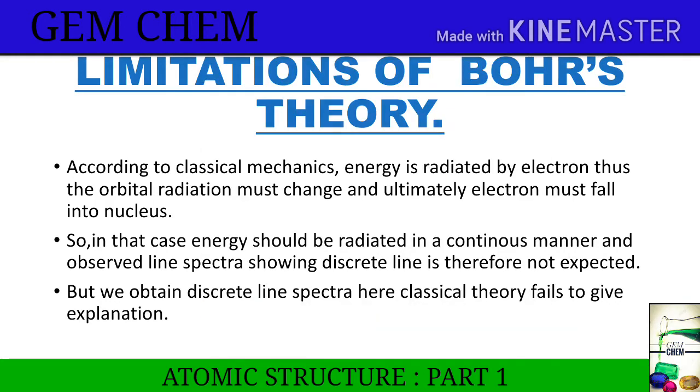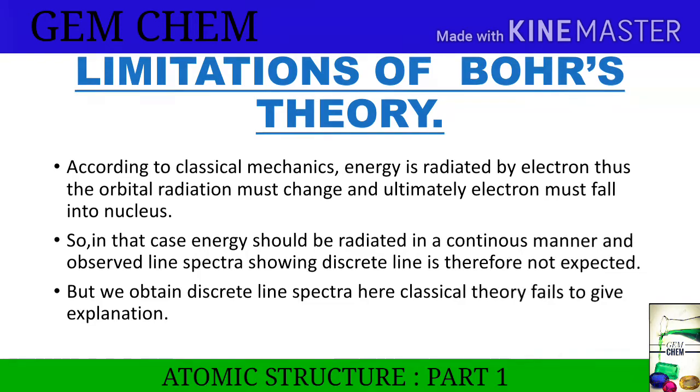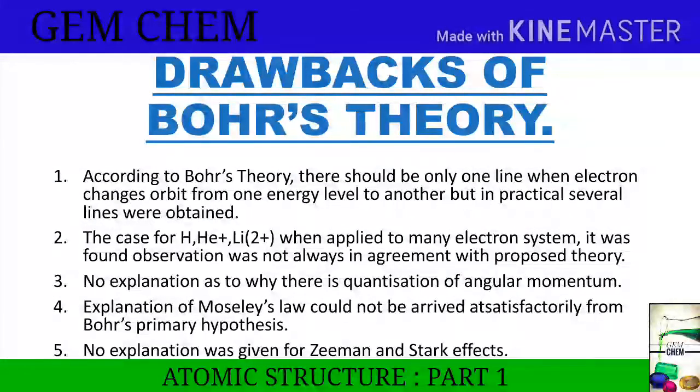So this problem arises. Now we need to know the drawbacks of Bohr's theory. That is why Bohr's theory couldn't be confined to our knowledge. We had to extend our knowledge to different theories. According to Bohr's theory, there should be only one line when electron changes orbit from one energy level to another, but in practice several lines were obtained. This is already observed.